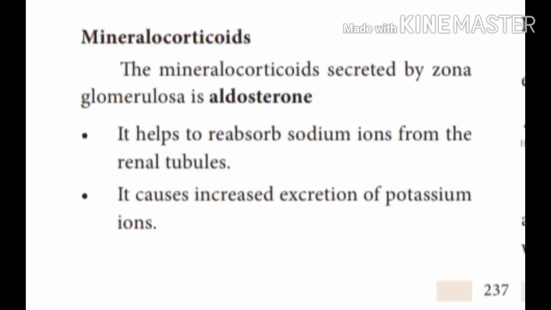The mineralocorticoid secreted by zona glomerulosa is aldosterone. It helps to reabsorb sodium ions from the renal tubules. It also causes excretion of potassium ions. So potassium ion is excreted by these mineralocorticoids.